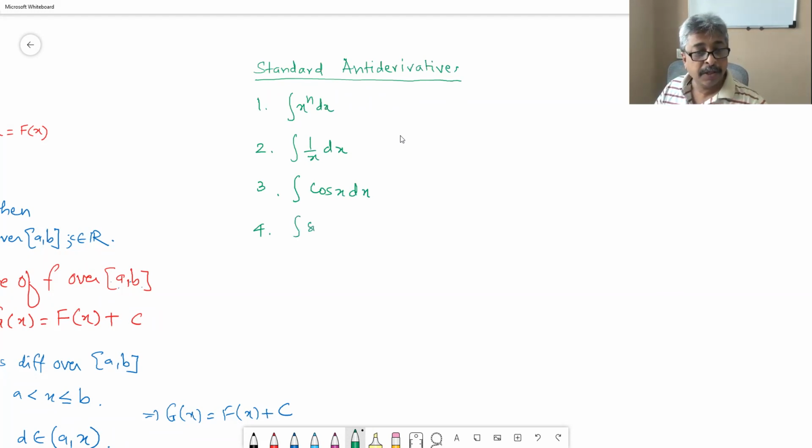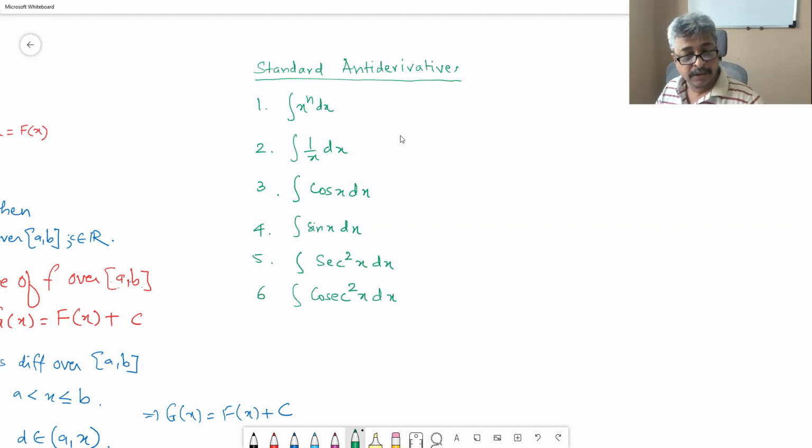Integral sin x dx. 5. Integral sec square x dx. 6. Integral cosec square x dx. 7. Integral sec x tan x dx. 8. Integral cosec x cot x dx.